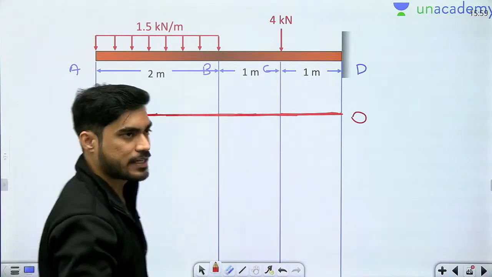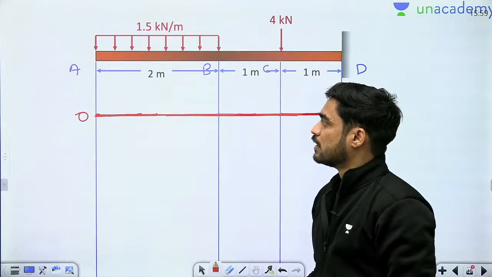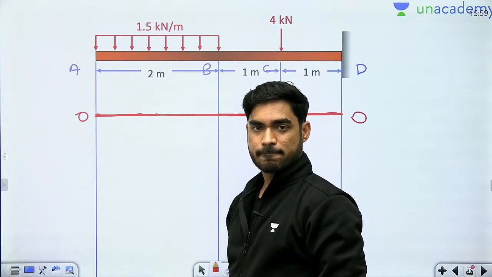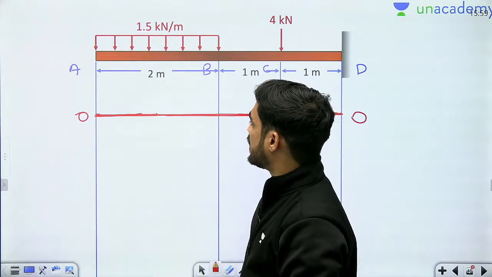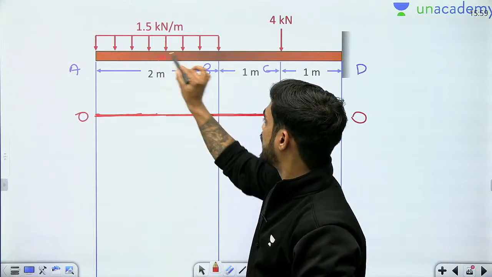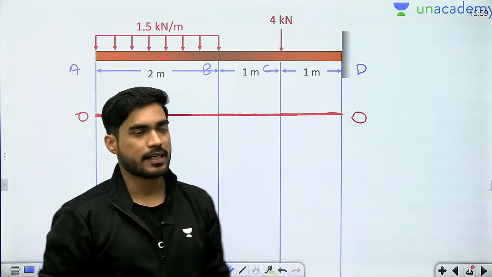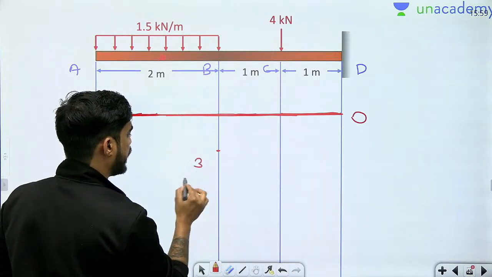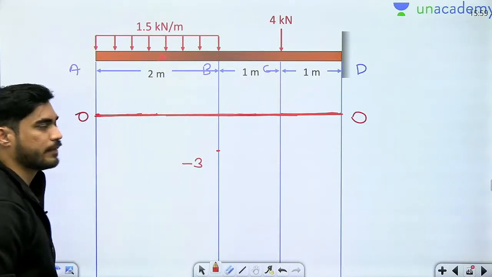From A to B, there is only one load, UDL. What will be the total load of UDL? 1.5 into 2, 3. And where will I assume this UDL is acting? At the center. So beta, the distance from the center to B is 1 meter. So beta, 3 into 1, 3. So the bending moment here will be -3 kilonewton meter.